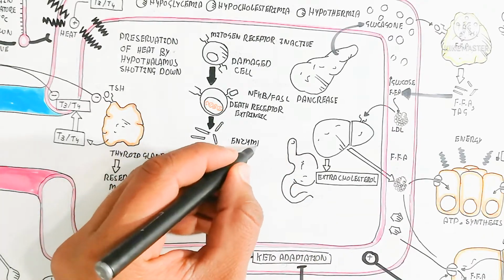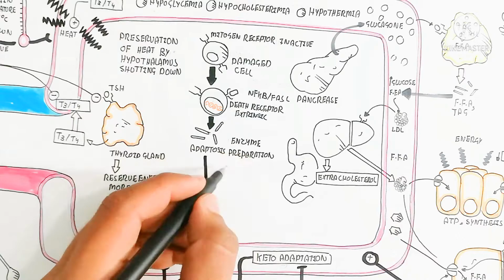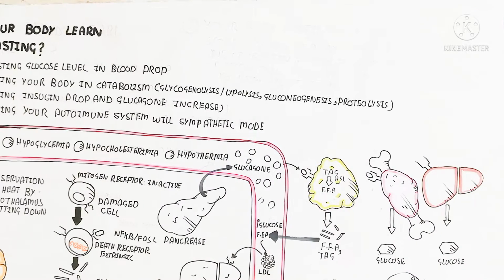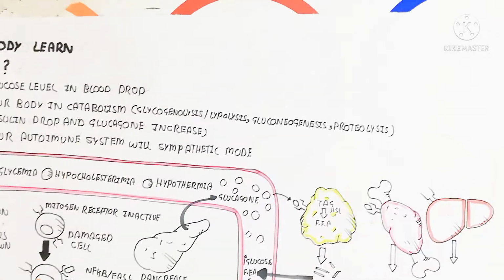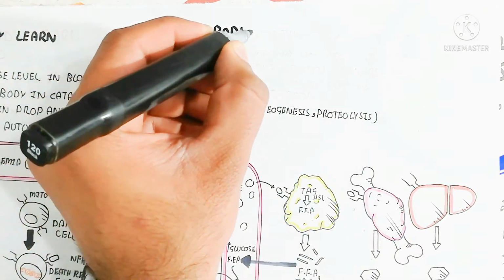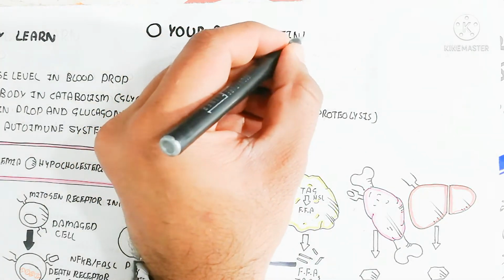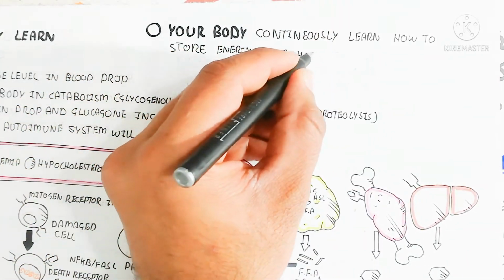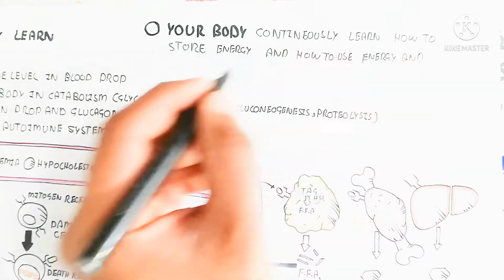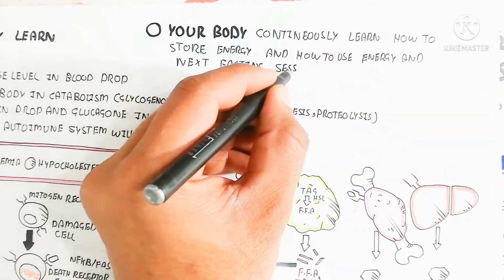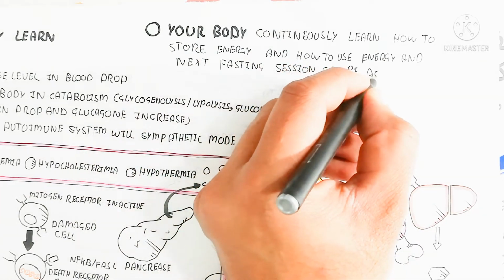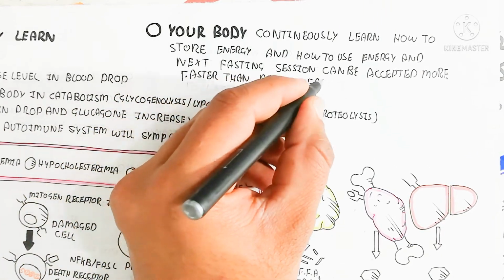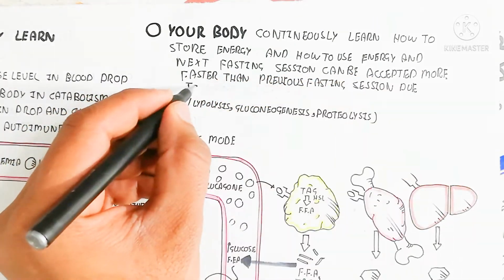So here is the digestive tract, which contains cells, for example the enterocyte. The enterocyte prepares enzymes for the next meal, for digestion of further meals. That is why resting the digestive tract leads to high efficiency of digestion when we eat again, so that your body continuously learns how to store energy and how to use energy. The next fasting session can be accepted faster than the previous one due to keto adaptation and our body's learning. So our body will learn more, and fasting will become easier.